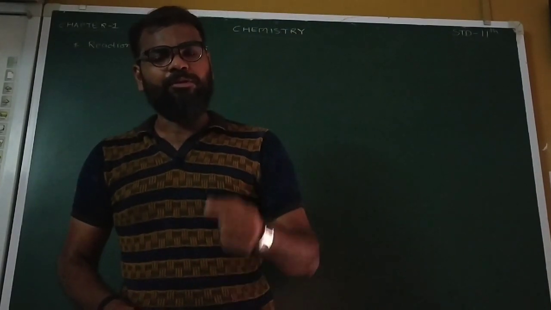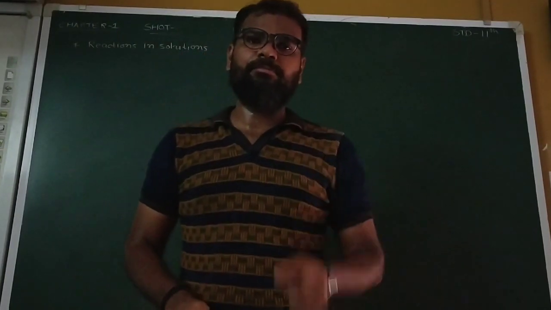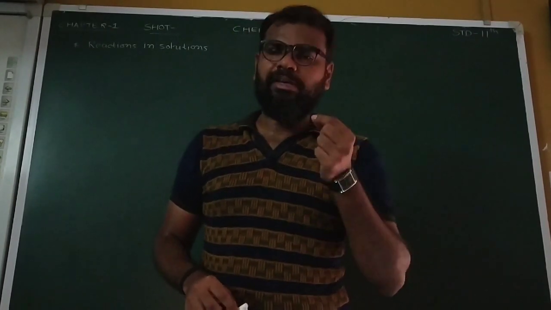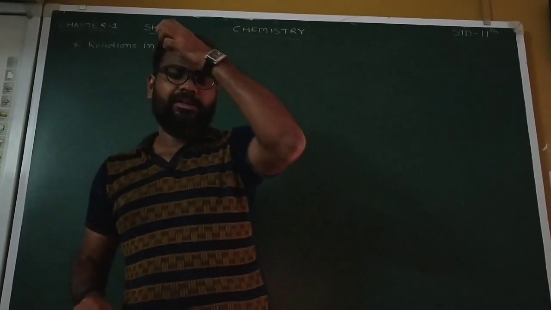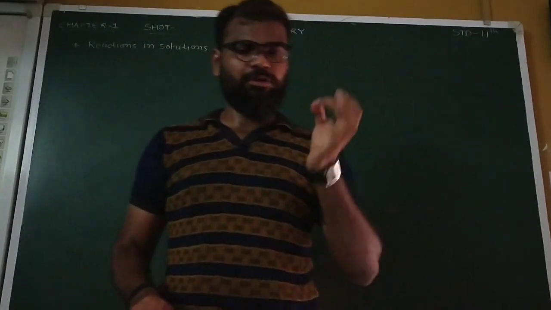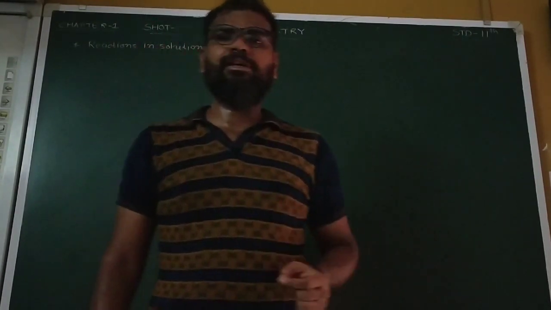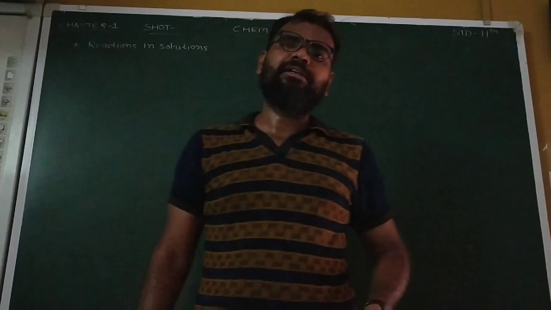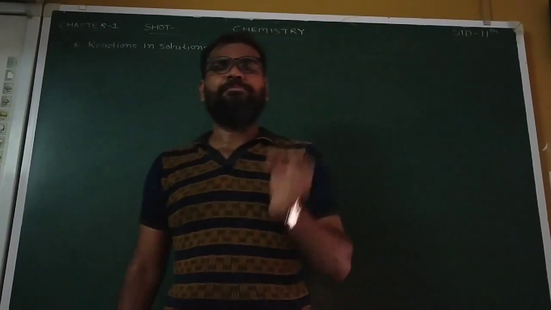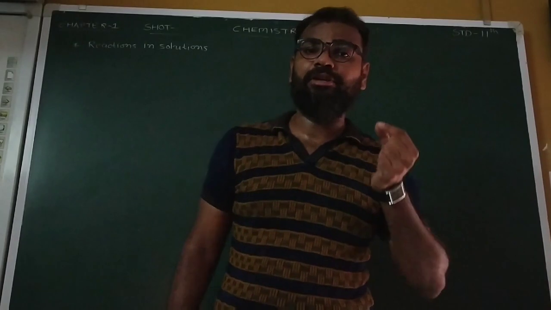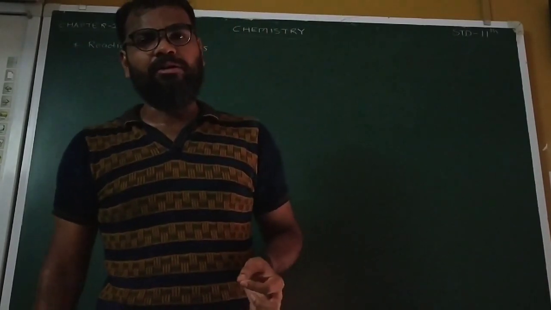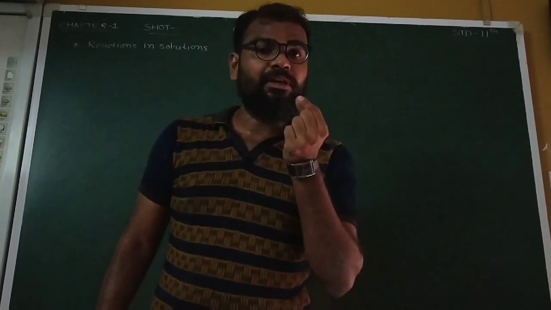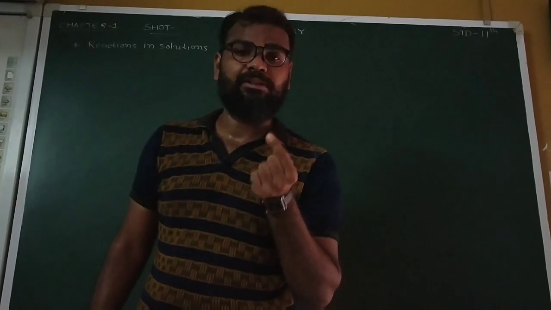In the last video of standard 11, chapter number 1, some basic concepts of chemistry, we did short number 10. In that, we covered what stoichiometric calculation is and how to do it, what the empirical formula is, and how to calculate the empirical formula as well as the molecular formula. And at the last, we also covered the limiting reagent and what the limiting reagent is.